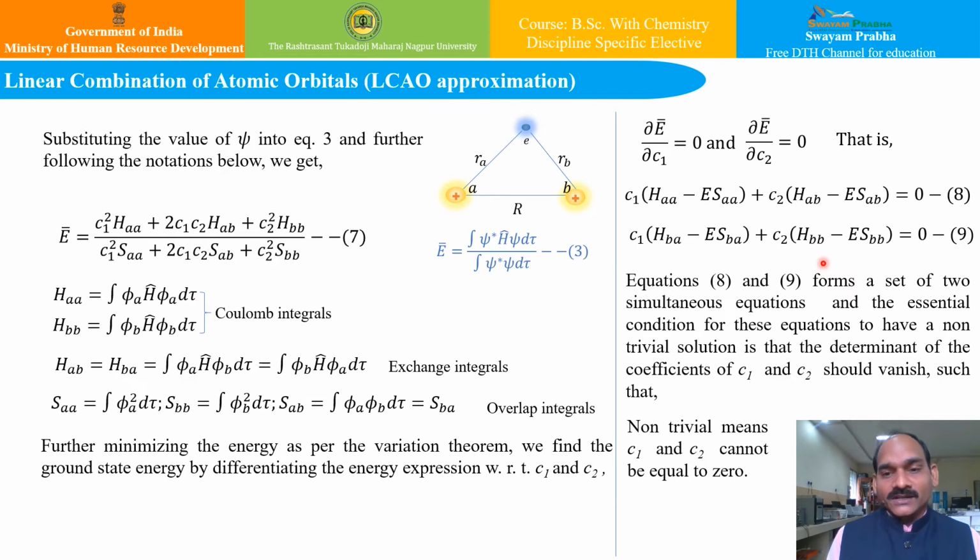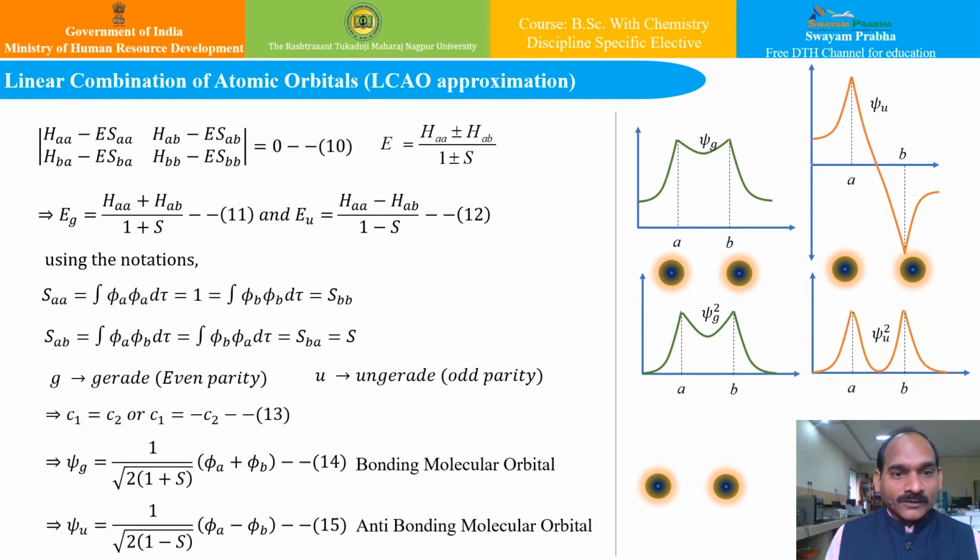And the essential condition for these equations to have a non-trivial solution is that the determinant of the coefficients of C1 and C2 should vanish. That means the determinant has to be equal to 0, and that can be solved further. So if we go for its solution, we get this particular form. The coefficients of C1 and C2 from both expressions 8 and 9, if I substitute them in the form of a determinant and equate it to 0, I get this form.